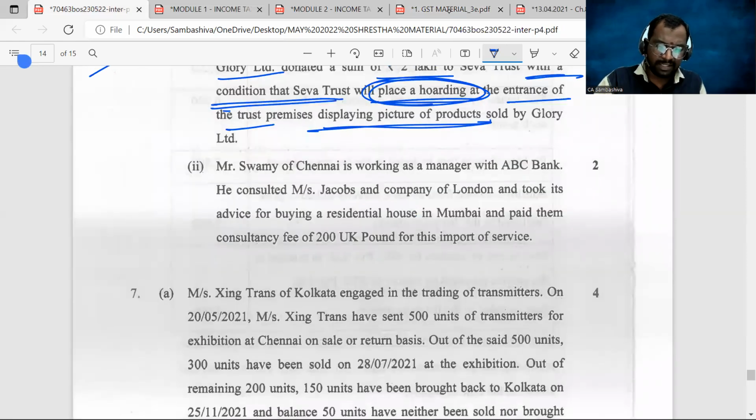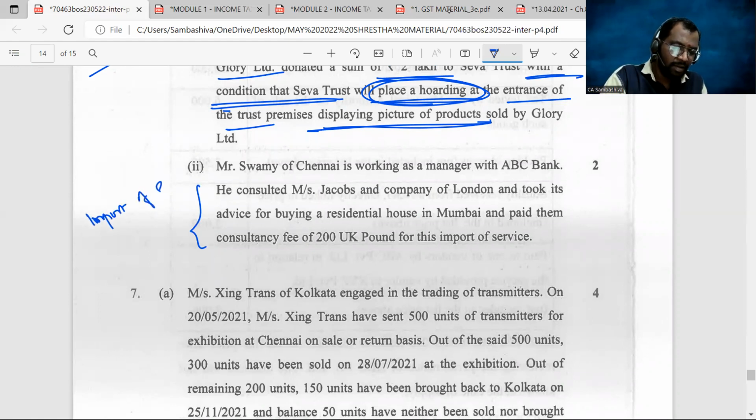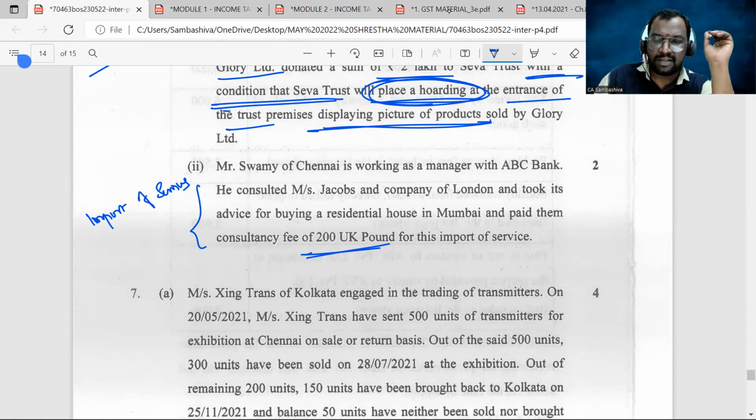Swami of Chennai working as a manager with ABC Limited. This is import of services. And we have already learned that as long as the consideration is there, whether you are importing the services for your personal purposes or for your business purposes, doesn't matter. As long as the consideration factor is involved when it comes to the import of services, it will be a taxable supply.